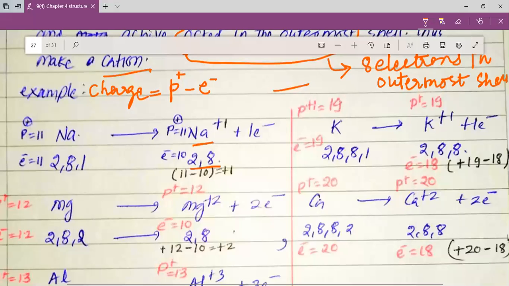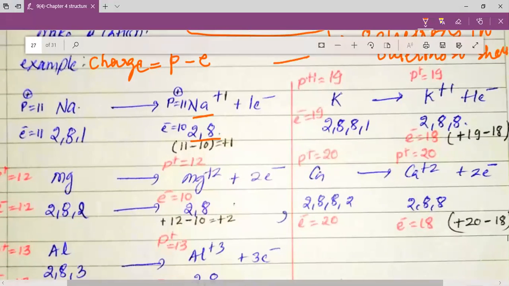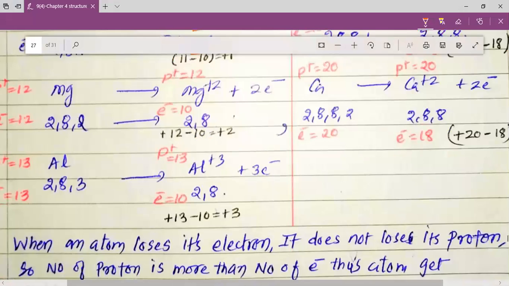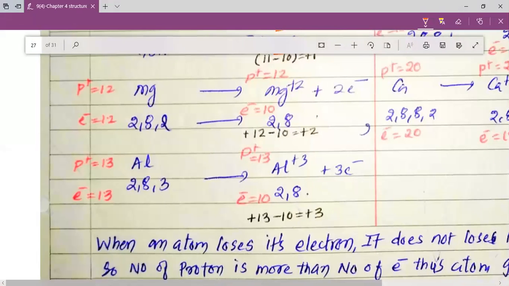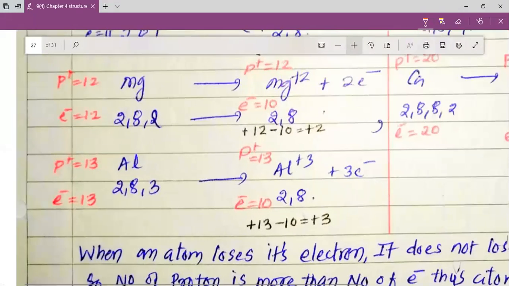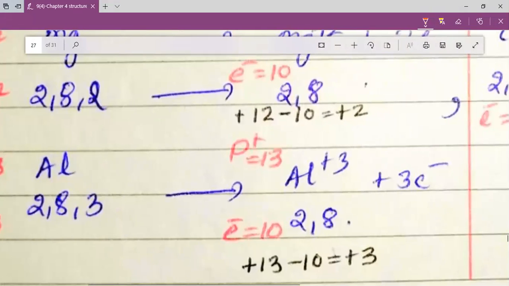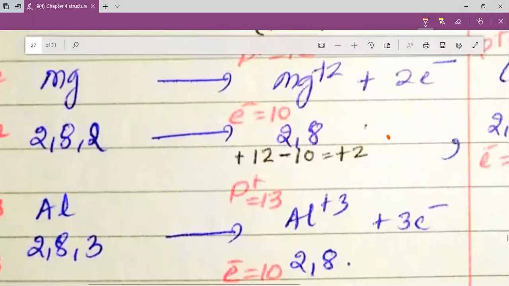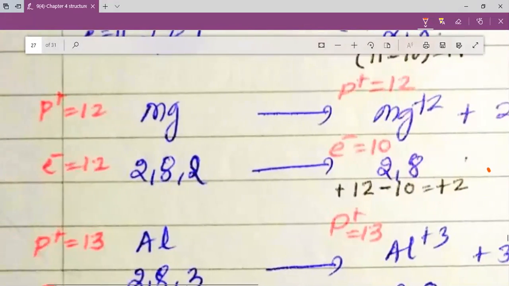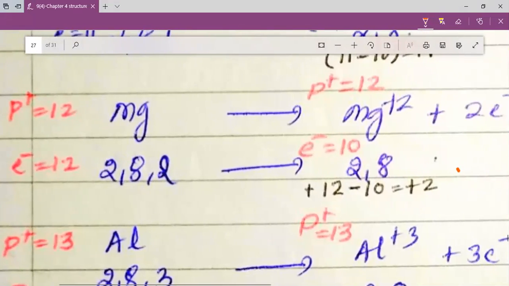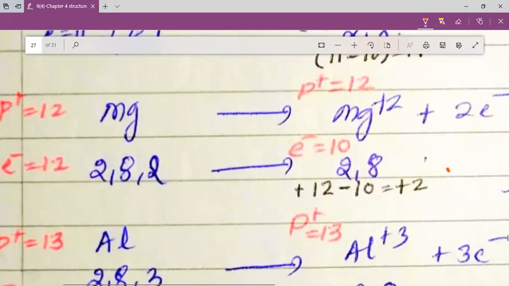In the same way, when we look into magnesium, my dear students, here you can study about magnesium. I'll bring the magnesium to your screen in a very nice manner. Now you can see the case of magnesium on your screen. When you look into magnesium, you can see that magnesium has electronic configuration 2, 8, 2.